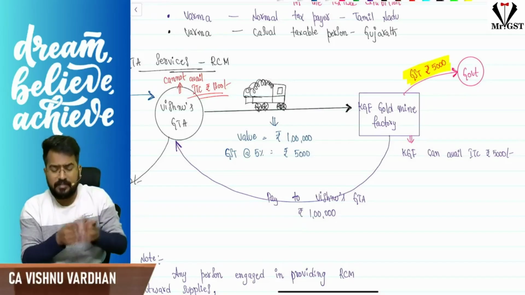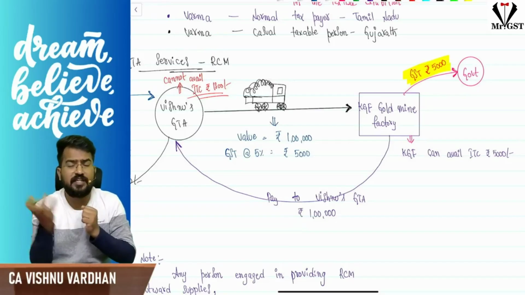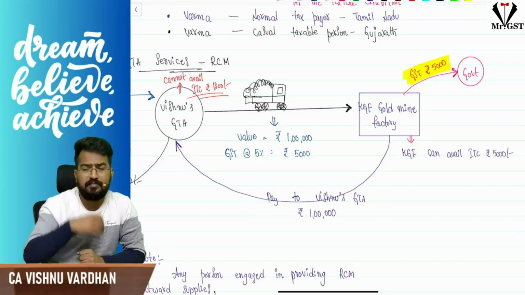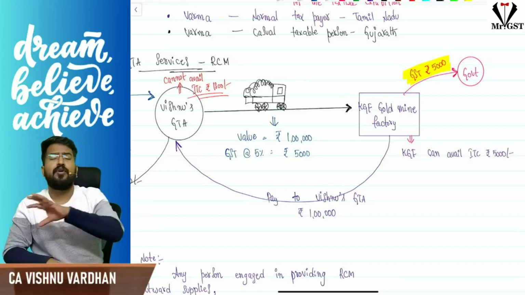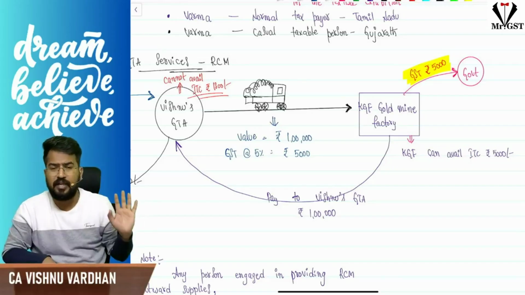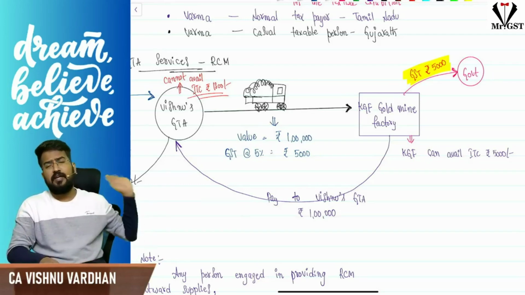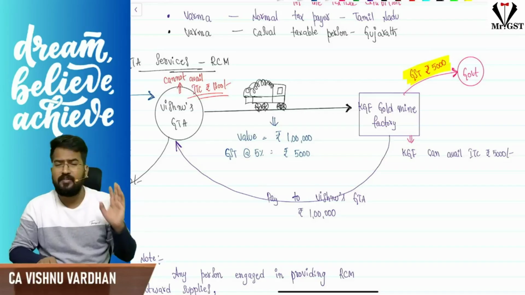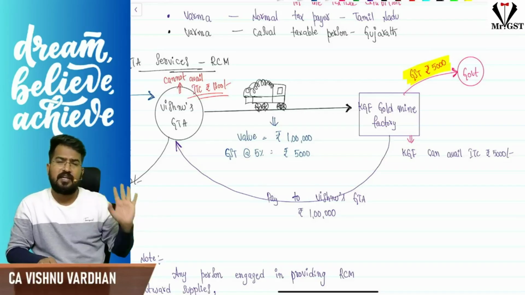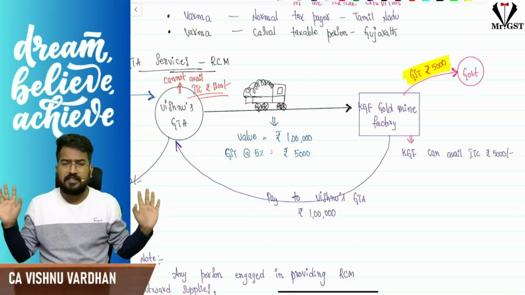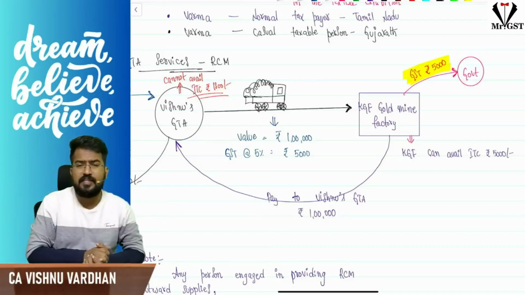But the problem is, to provide these services, if GTA purchases a lorry, or takes premises on rent and pays GST, on all those purchases GTA cannot take ITC. Why? Because GTA is supplying something which is covered under RCM. Not only GTA, anybody supplying something covered under RCM cannot take ITC on their purchases. Am I clear? So this is the interesting point here.